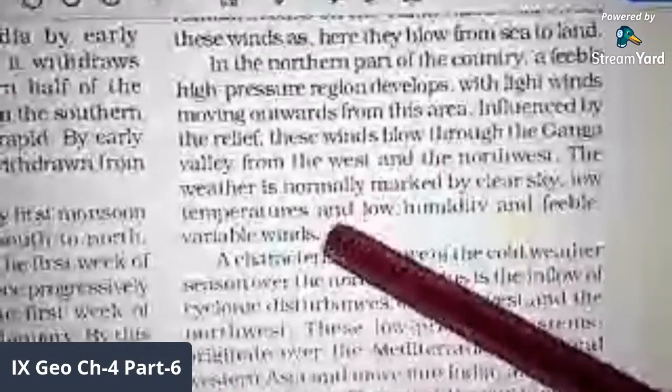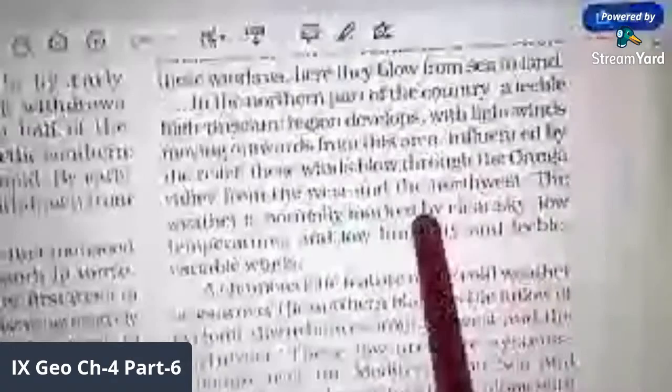The weather is normally marked by the clear sky. There is no cloud, or there is very less cloud in the sky. Low temperature, of course. In the northern part of India, it is very much cold. Sometimes we have less than 0 degree temperature and low humidity. So these are the characteristics of cold weather season.